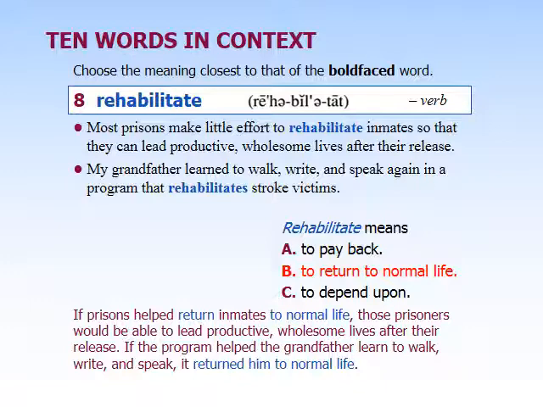If we look at this, this is a prefix, and the prefix re means again. So rehabilitate means to make somebody normal again, to make them able again. So rehabilitate has to come after something bad has happened or something negative has happened. So in the first example, it's talking about prison. So the bad thing that the person has done is they've chosen to commit a crime, right? And here it's saying that the prisons don't try to make the people better again, make them like they were before they started committing crimes.